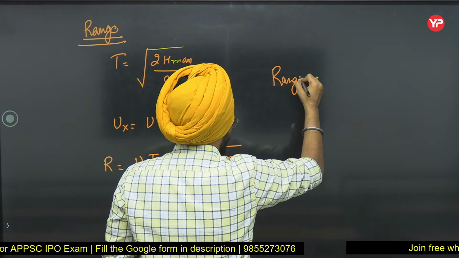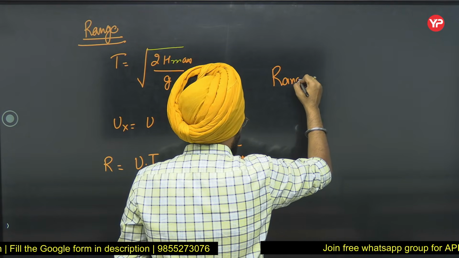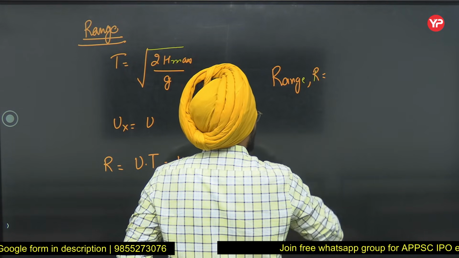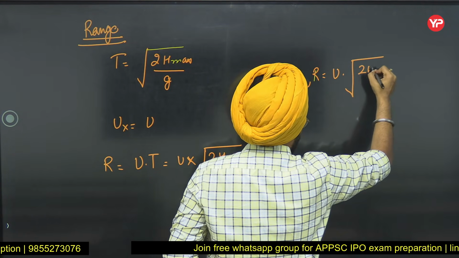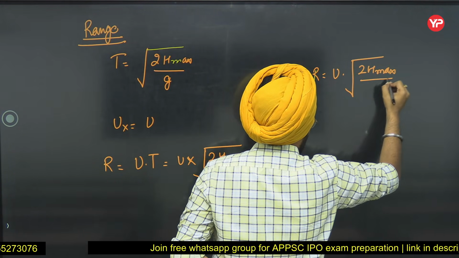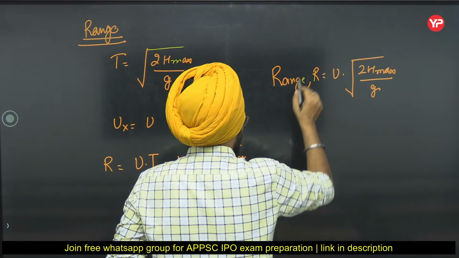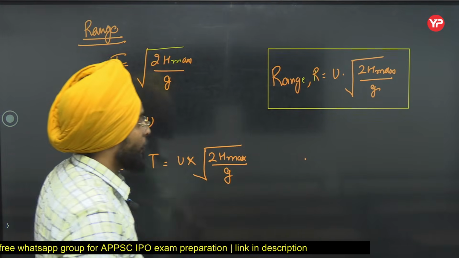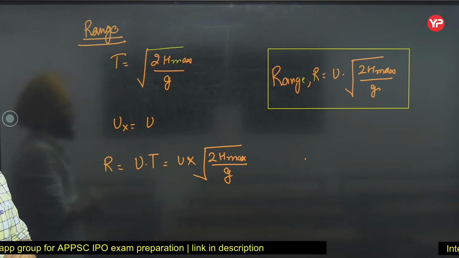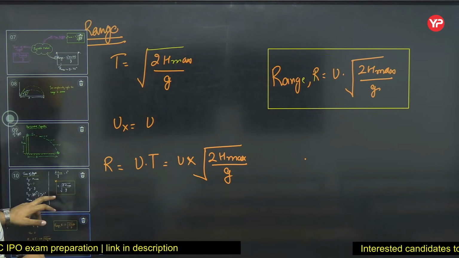Range R is equal to U into under root of 2H max by g. Do remember, this formula is only applicable for horizontal projectile.